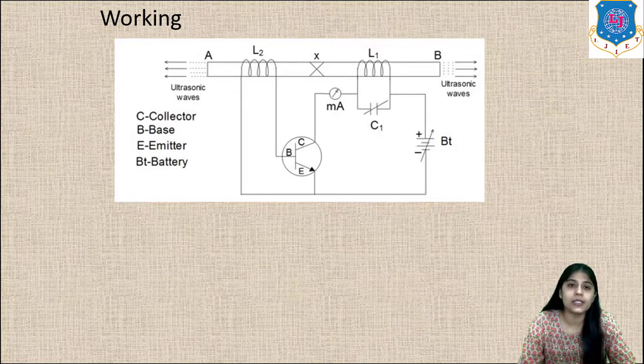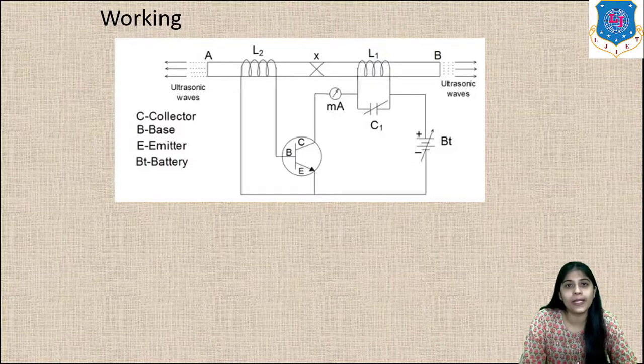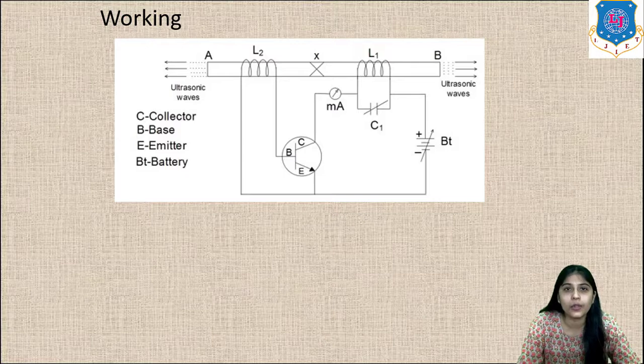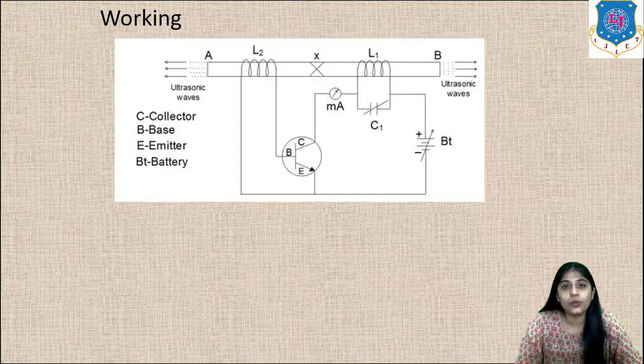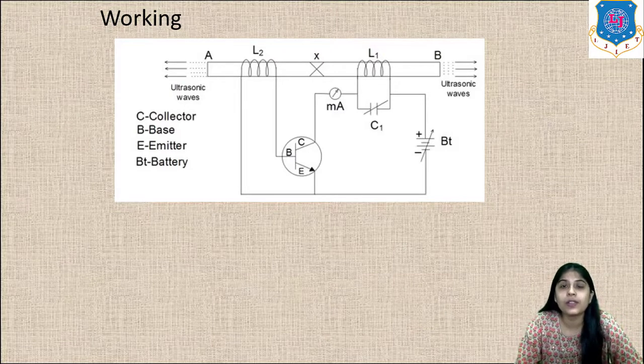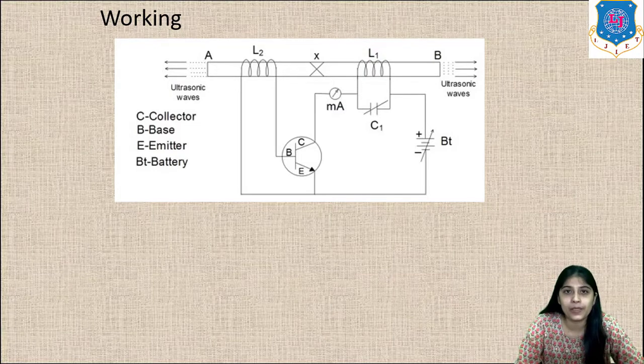As you can see in this diagram, a ferromagnetic rod AB is clamped at the center. You can see it in this figure by the symbol X. Then two inductor coils, L1 and L2, are wound at the ends of the rod. Now this L1 coil at one end of the rod is connected to the variable capacitor.